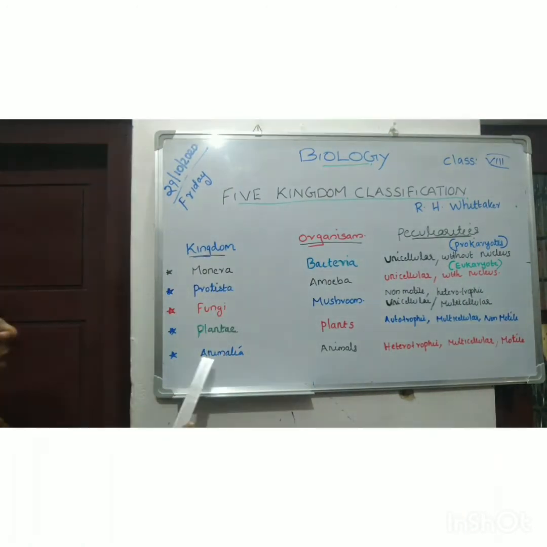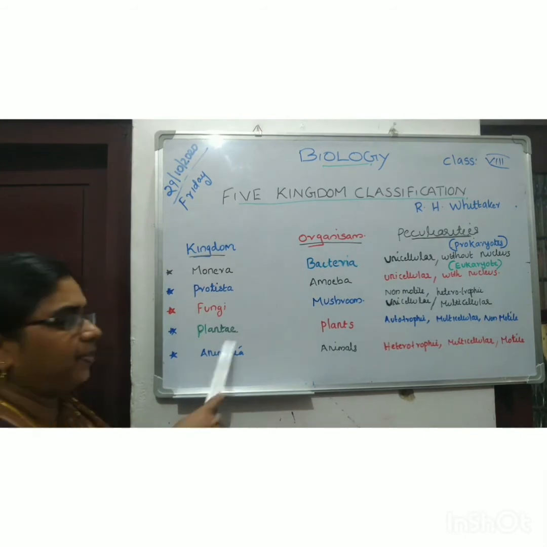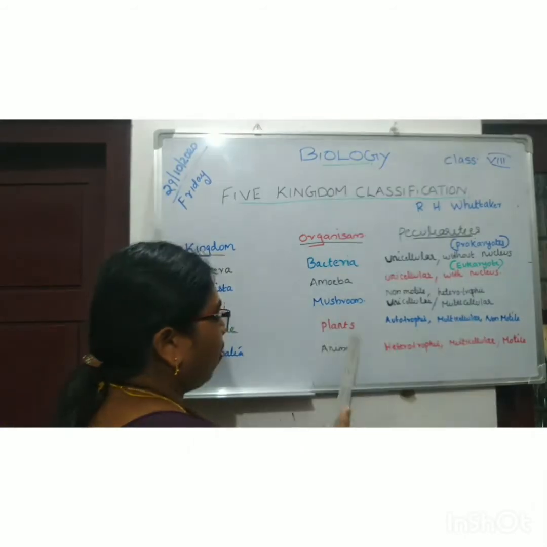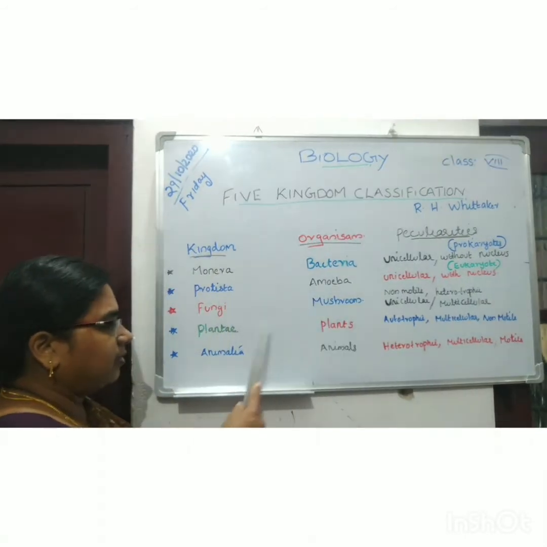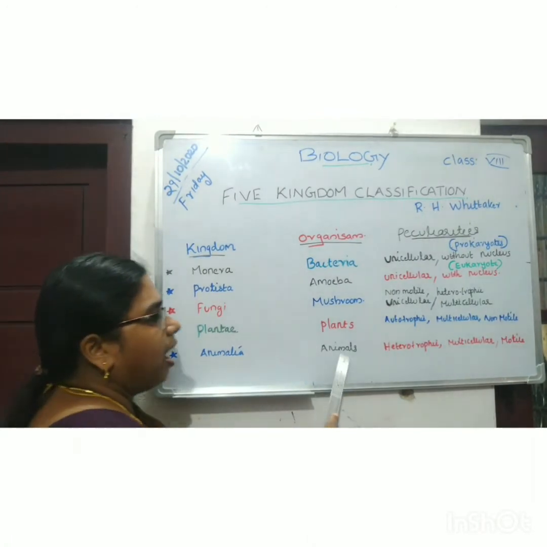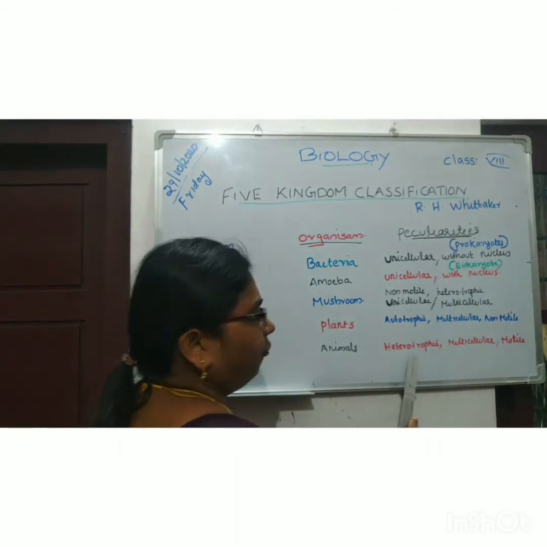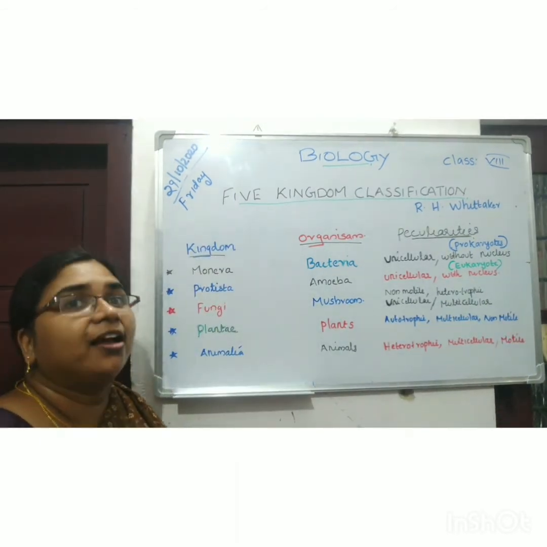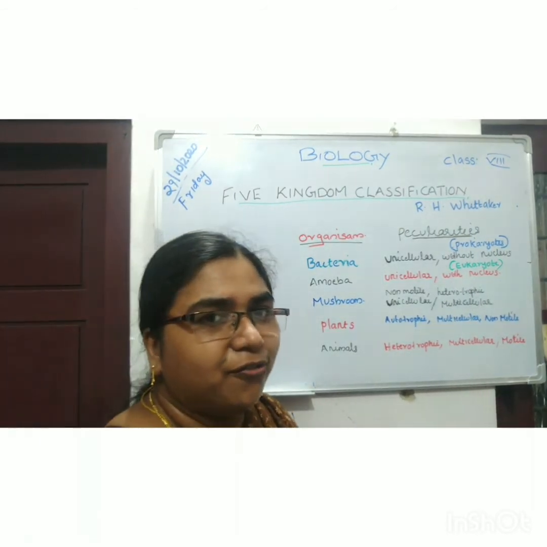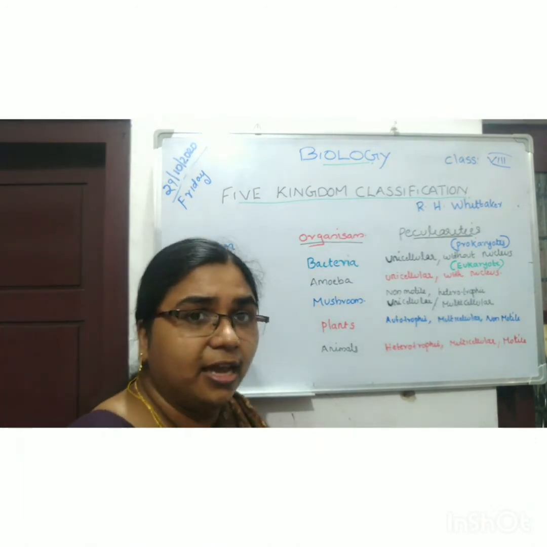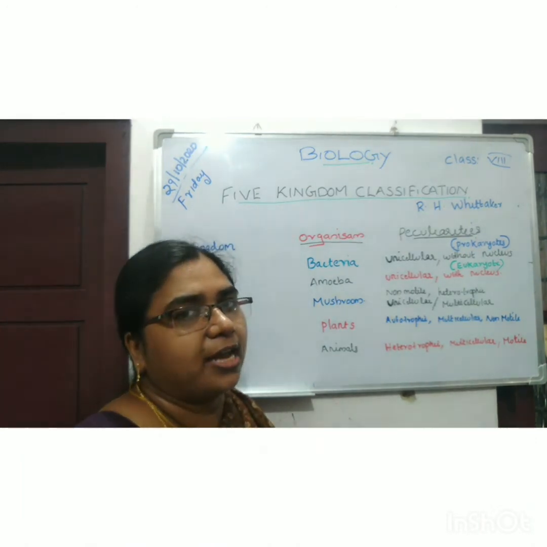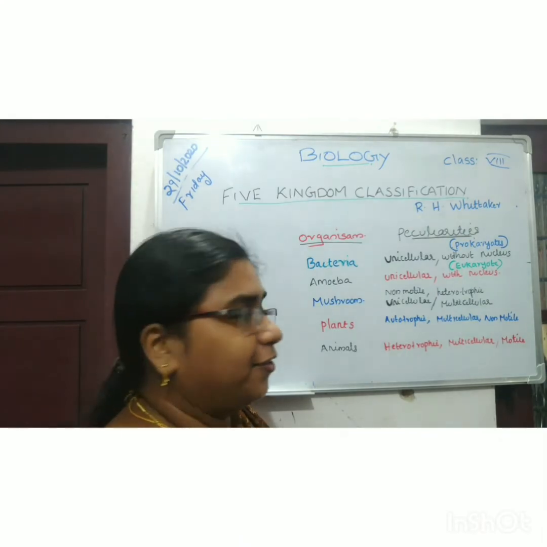Then next kingdom is kingdom Animalia. And organism included under this Animalia are animals. Their peculiarities, they are heterotrophic. Heterotrophic means yes, they cannot prepare their own food and hence they have to depend on other organisms for their food. Okay, very good. 5 kingdom classification.